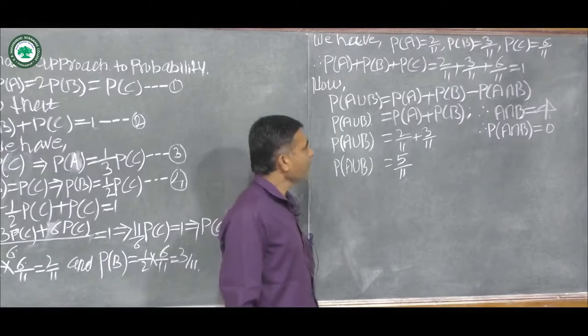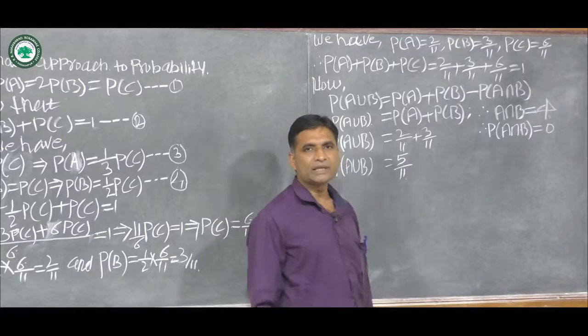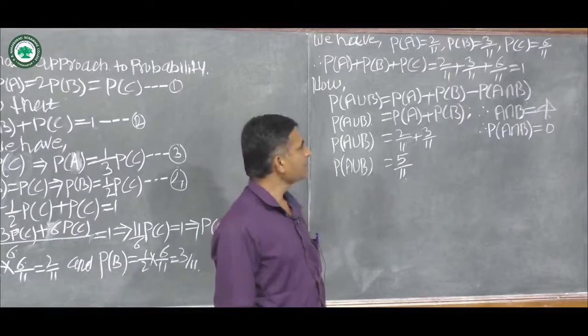Now we find the required probability of the given events.